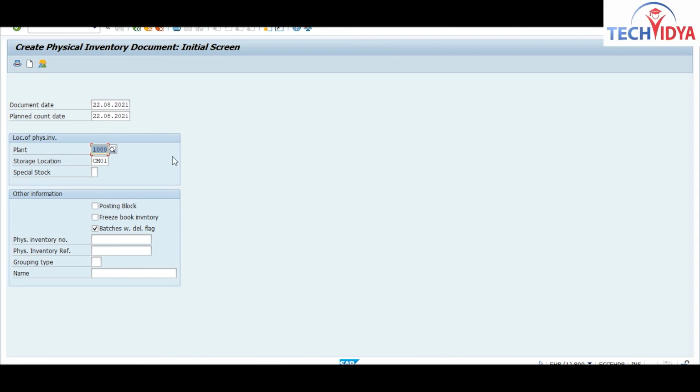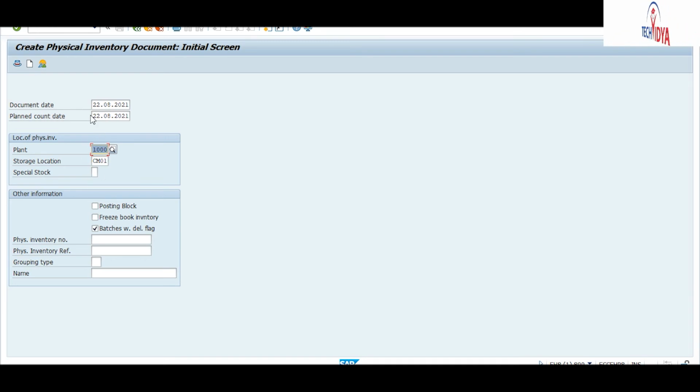Now see this screen, this is your create physical inventory document. You have the document date in this screen, and the planned count date. The planned count date will be the date on which you are sure that you will enter the count for the material for this plant in this storage location.